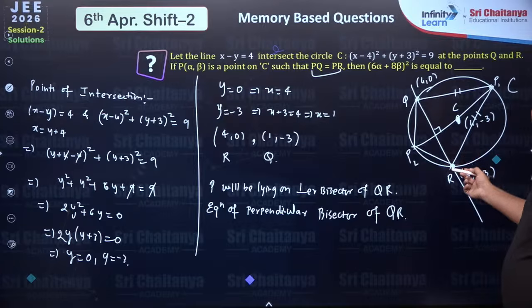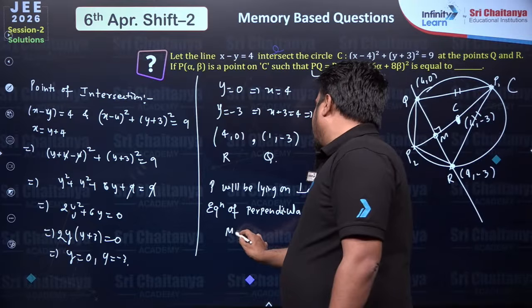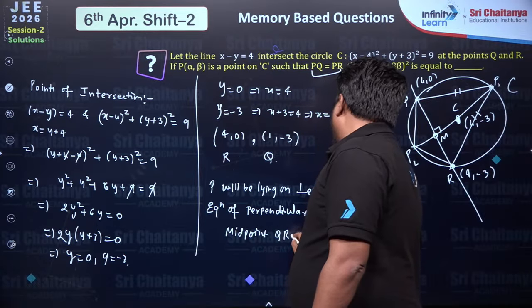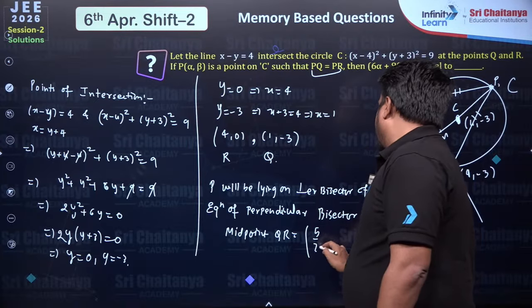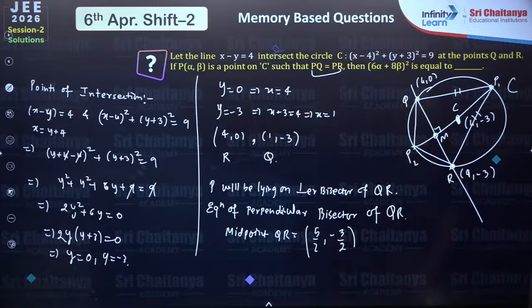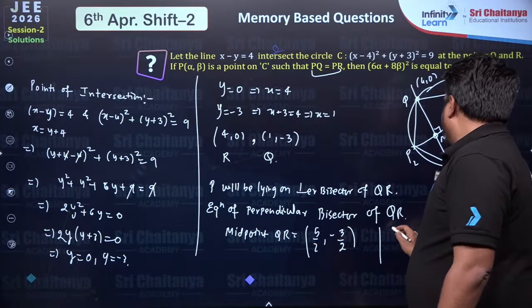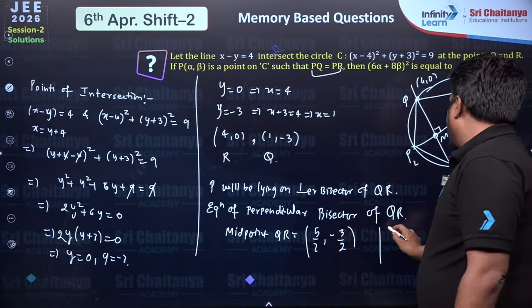We know Q and R, so we can find the midpoint M. Midpoint of QR, this will be what? 4 plus 1, 5 by 2, comma, minus 3 by 2, right? Once we get the midpoint, we know the center. So, let's say this is some line L1.